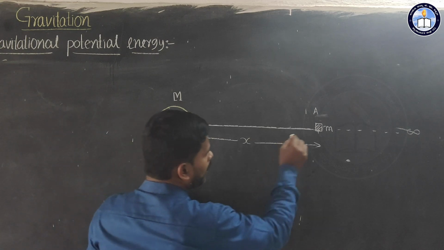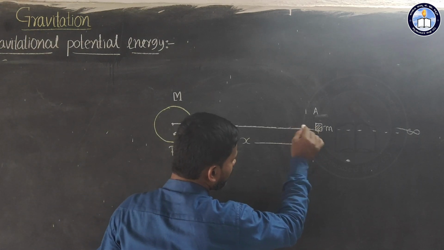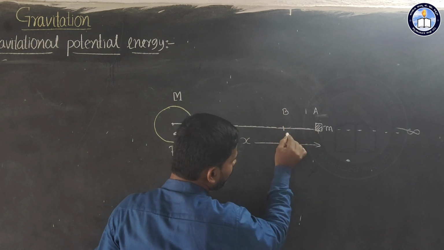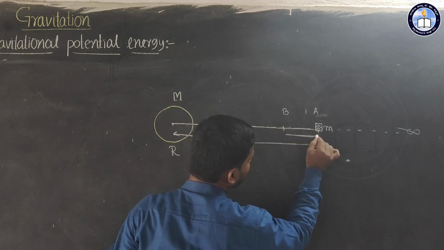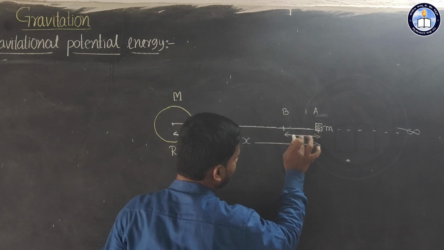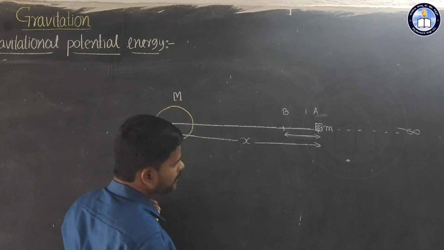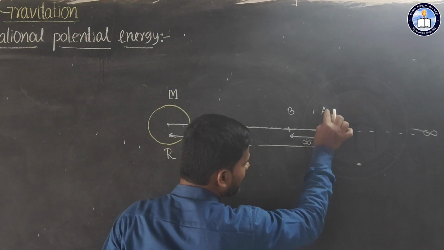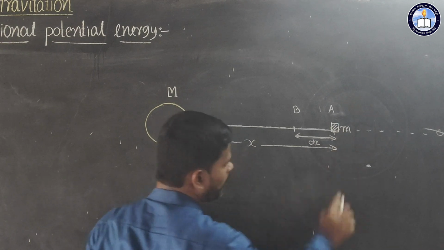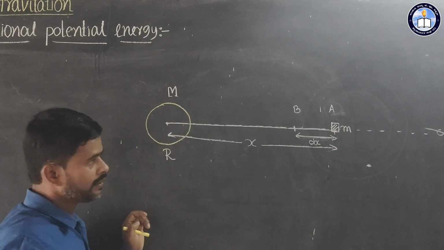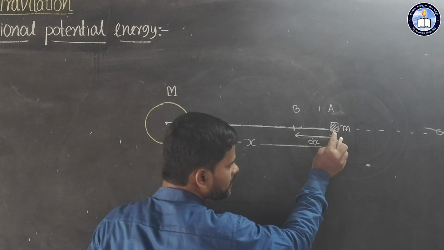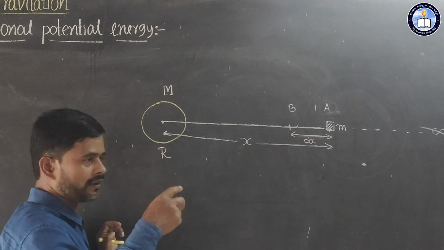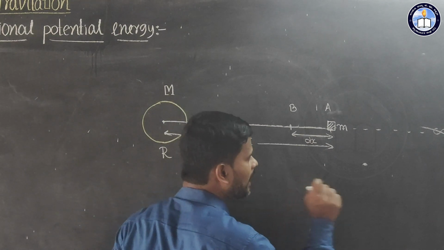So, to move this body from A to B, this is point B, we have to do work or apply force on it. This small distance I will call dx. At point A we place a certain body, whose mass is small m. That body I have to displace from A to B. For that I have to apply force on it. The applied force is nothing but the gravitational force.